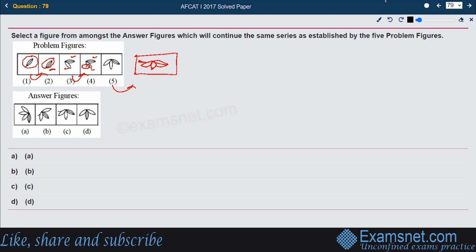So it should match with any of A, B, C, and D. Which is it matching most with? It is matching most with option number C, if you watch it carefully. So that seems to be the right answer.